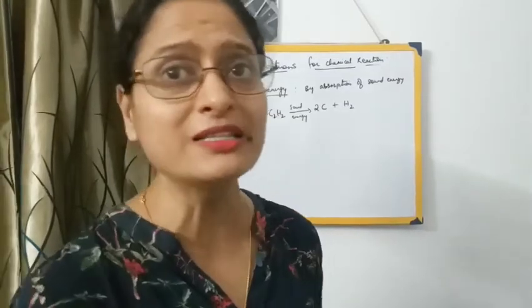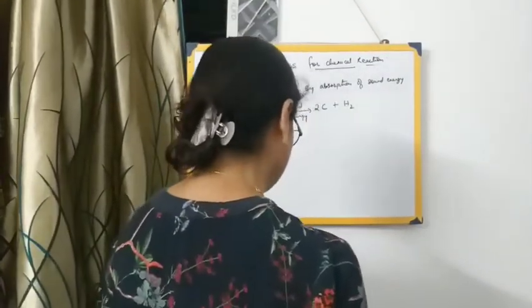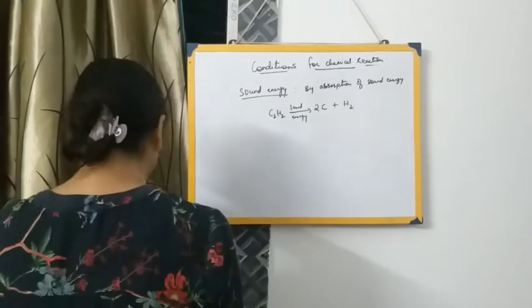I recapitulated once, that is mixing, the substance should be in solution form, then heat is required, electricity is required, pressure is required, catalysts are required, where the catalyst may be a positive catalyst, sometimes negative catalysts are required. Then sometimes along with the catalyst we also need the promoters. Then certain reactions take place in presence of sound energy. So these are certain conditions required for a chemical reaction.